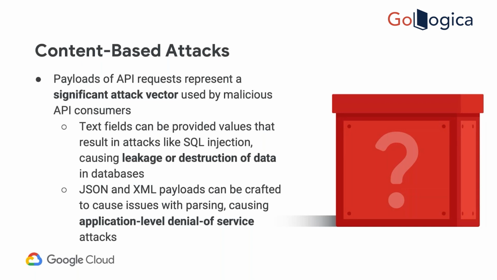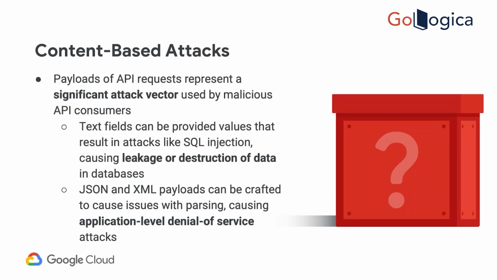So the idea is that they can try to bring down your parser, because eventually internally, after the API gateway, when you call a microservice or SOAP service, eventually it will be Java code or .NET code, right? And they will have a parser. You write a JSON parser or XML parser, correct? Eventually, when you go to the technical level, they will write a parser only, to parse the incoming JSON and incoming XML. So they will try to bring that parser down, okay, and that is called an application level DoS attack.